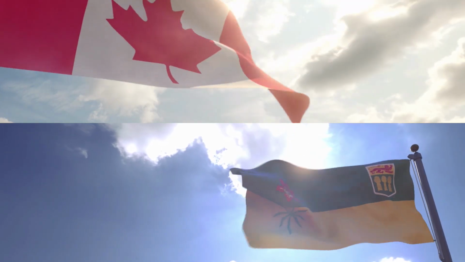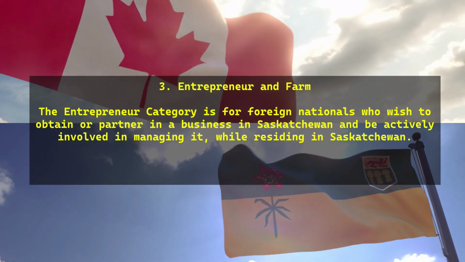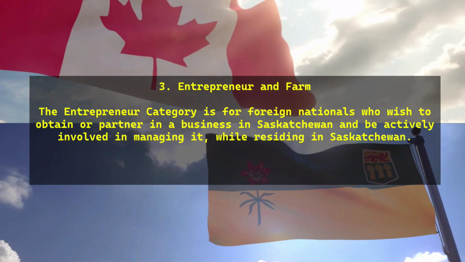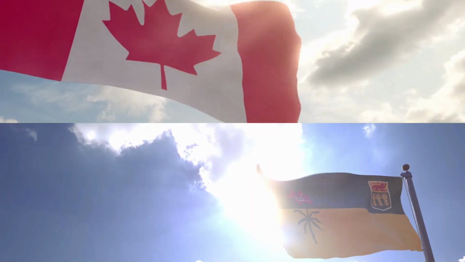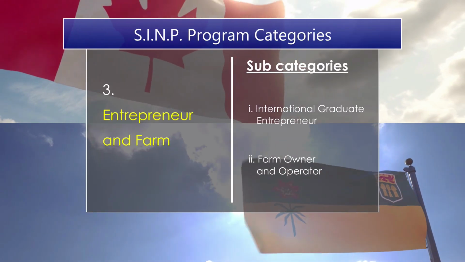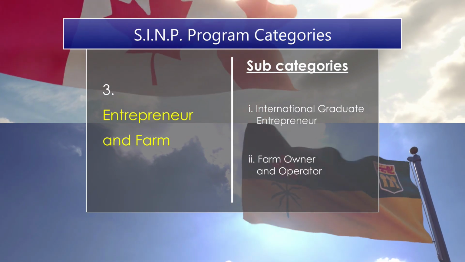The Entrepreneur category is for foreign nationals who wish to obtain or partner in a business in Saskatchewan and be actively involved in managing it while residing in Saskatchewan. Subcategories are the International Graduate Entrepreneur category and the Farm Owner and Operator category.